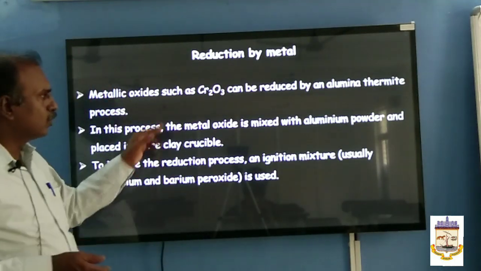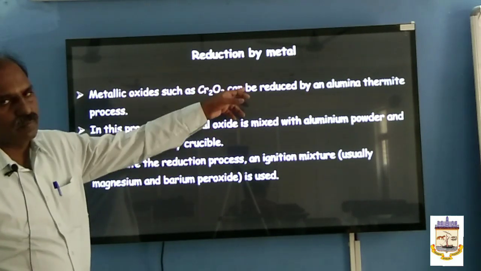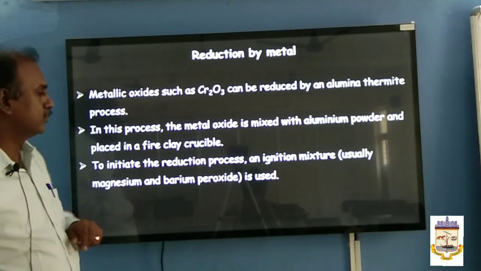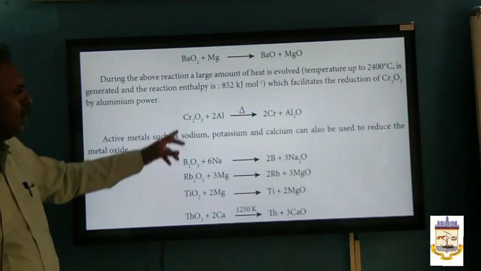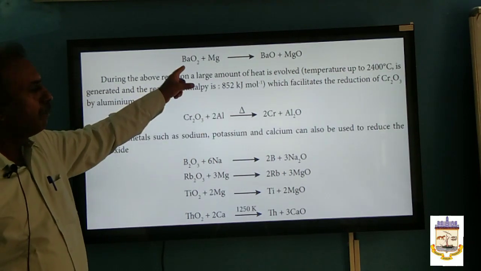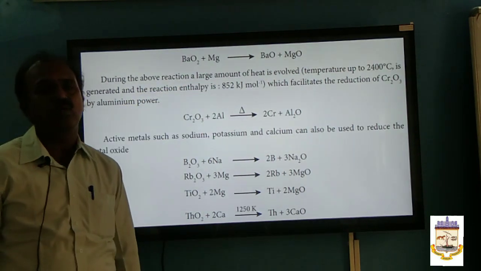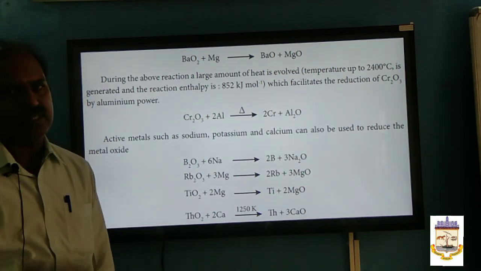So you can reduce this metal oxide, chromic oxide, into chromium by aluminium. That is called the aluminothermic process. You see, when the chromic oxide is heated with the aluminium powder along with the barium peroxide and magnesium powder, what is the role of magnesium powder here? It's the igniter. Quickly it catches the fire.